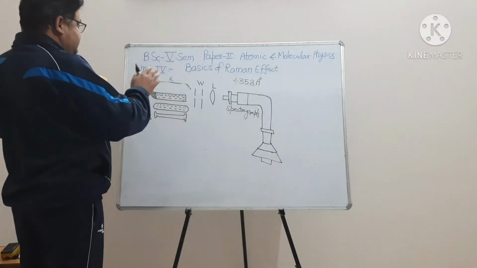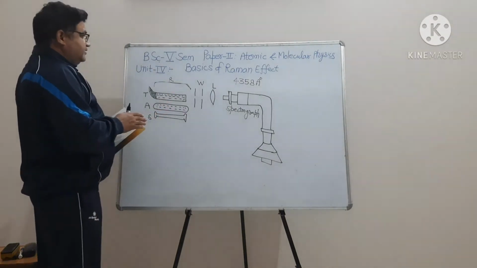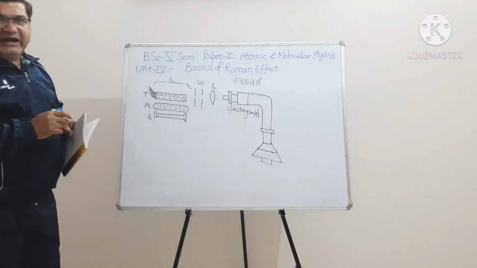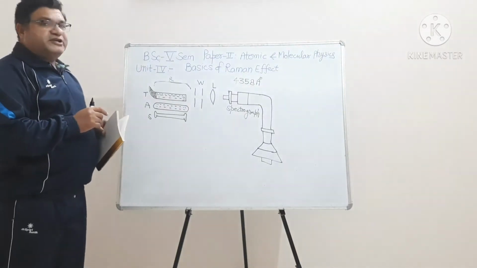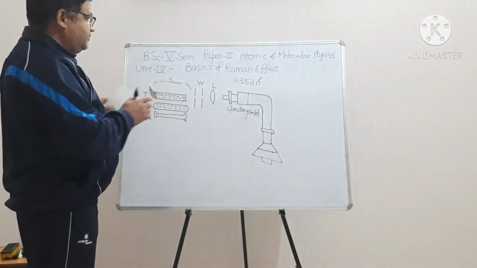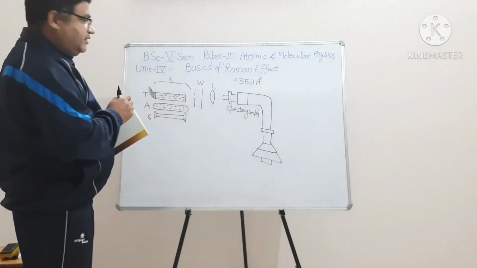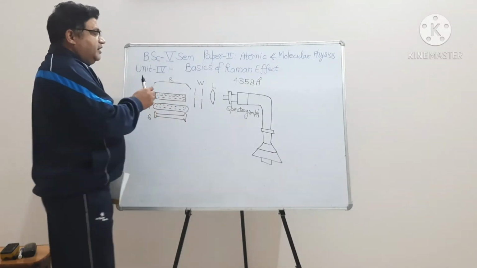Now let us discuss this Raman effect on the basis of quantum theory. How does this Raman effect occur?